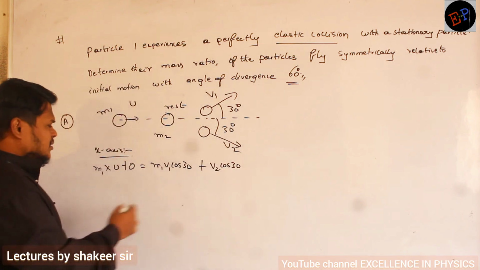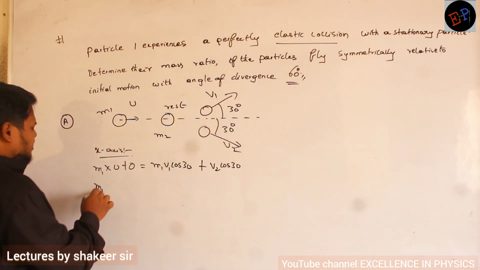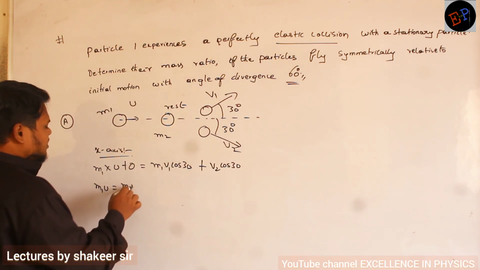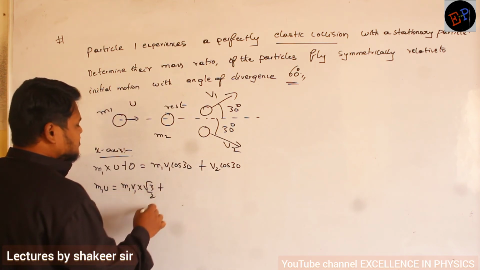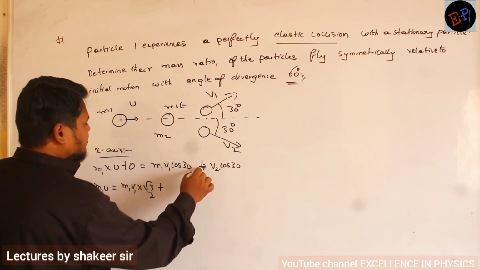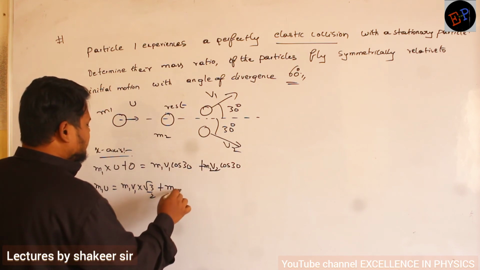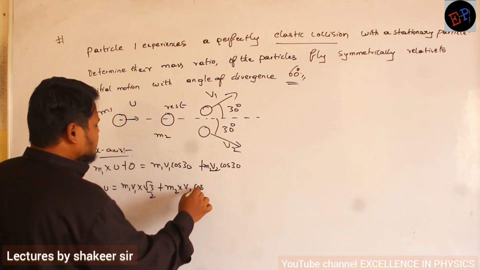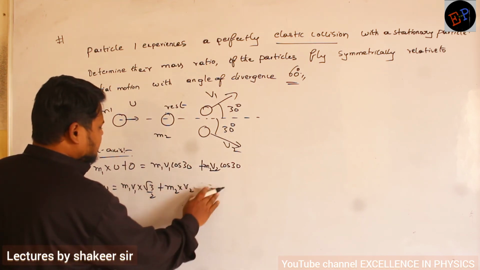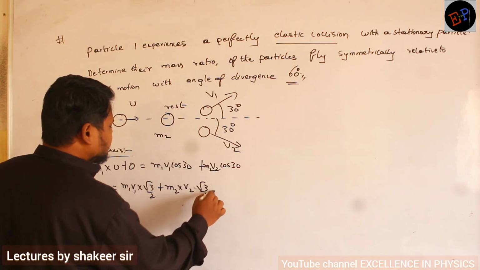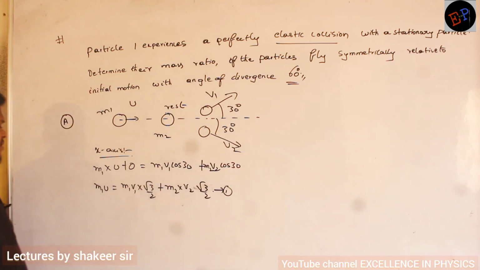So m1 u equals m1 v1 times cos 30, which is root 3 by 2, plus m2 v2 cos 30. This is my first equation.